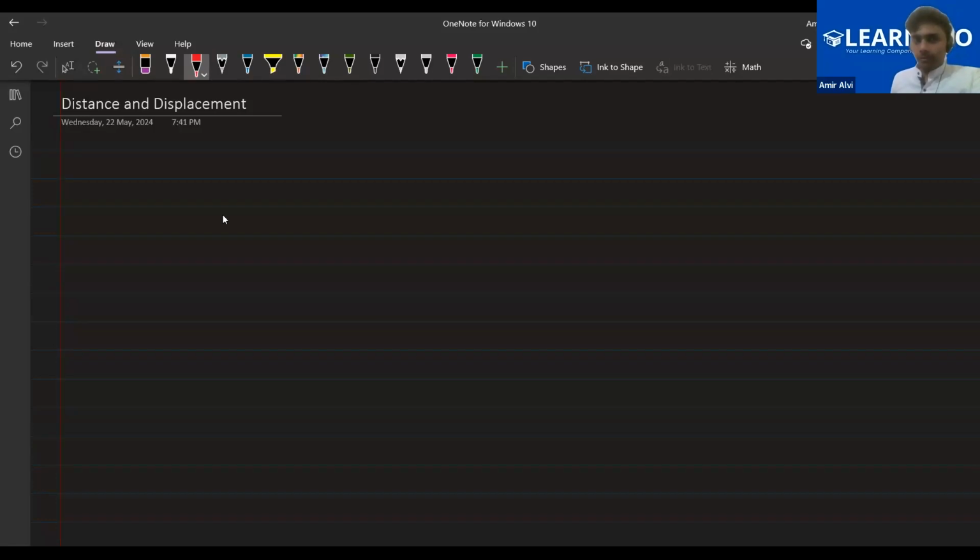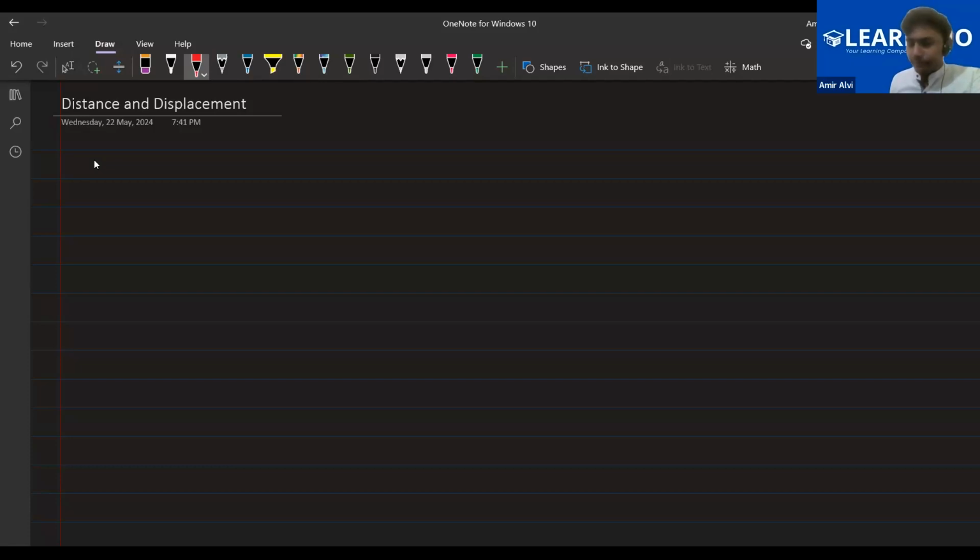Okay. So let me tell you one thing before distance and displacement. The motion chapter is completely based on the moving of an object. Yes or no? Motion means moving of an object. That's why these terms, distance, displacement, speed, velocity, acceleration, will be there in this chapter.